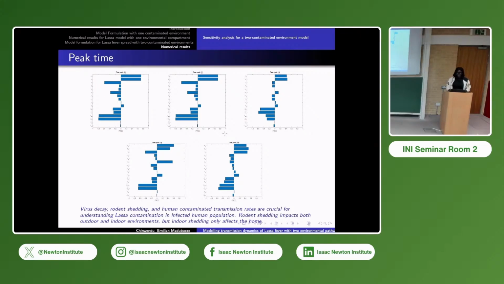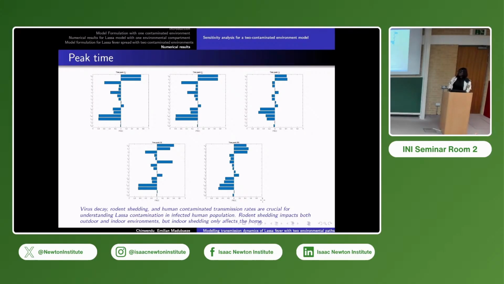Also, for both populations, we see sensitive parameters for V, which we have as VH and VW. So the transmission to both environments is very sensitive. This is like an extension of what we have when it's one environment. When it's two environments, the transmission to both environments is very, very sensitive. This is the result that we have gotten so far.